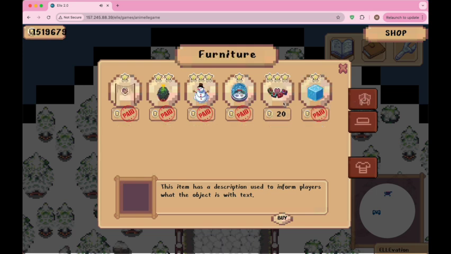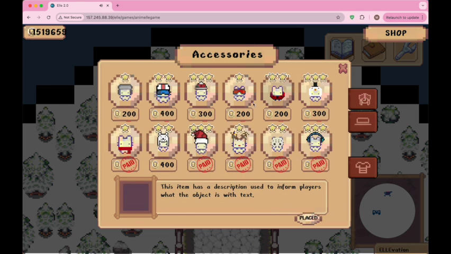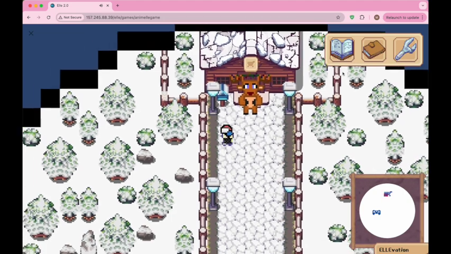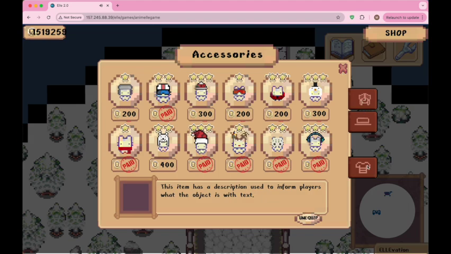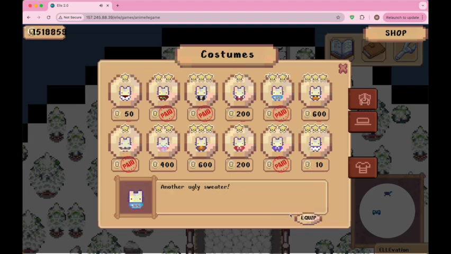To buy an item, all you have to do is click on it and click buy. This is a piece of furniture, so once you buy it, you have to equip it, and then it's placed. For a hat, you just buy it, equip, and now you're wearing it. It's the same with the costumes as well.